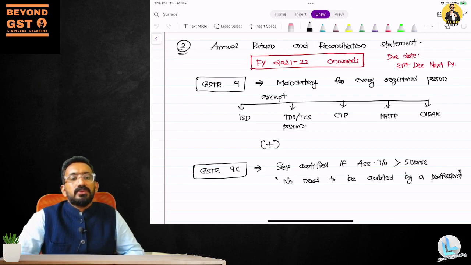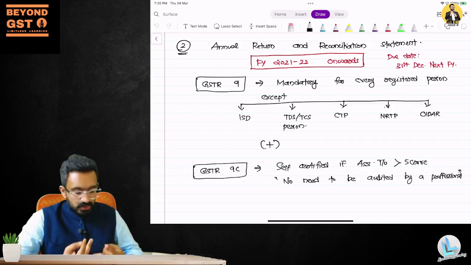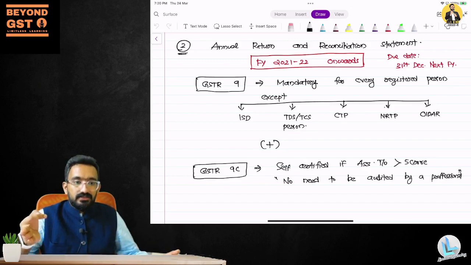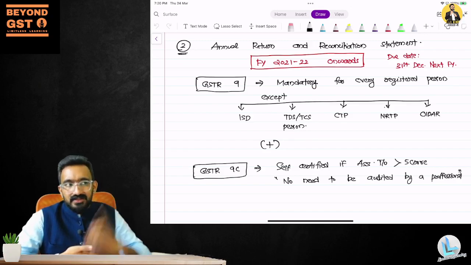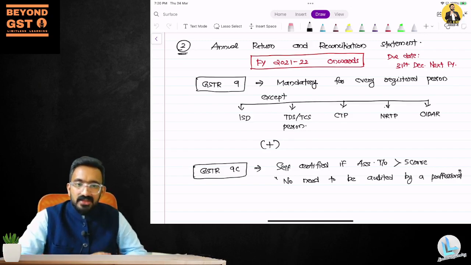Now, this is required for everyone except the input service distributor, who doesn't make any outward supply. TDS TCS persons, no outward supply. Casual taxable person, there is no year, it is at most 90 plus another 90, 180 days. NRTP, non-resident taxable person, 90 plus 90, they don't finish in a year. OIDAR, this fellow is outside India, so they've specifically excluded them. So these people need not compare and then prepare that statement.